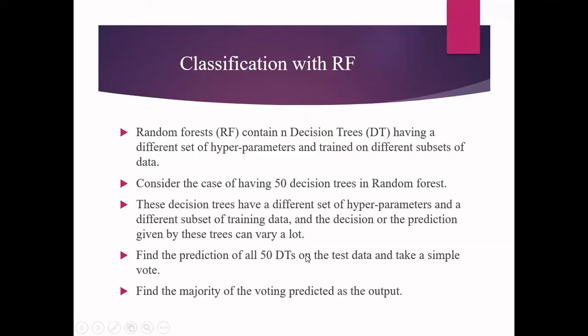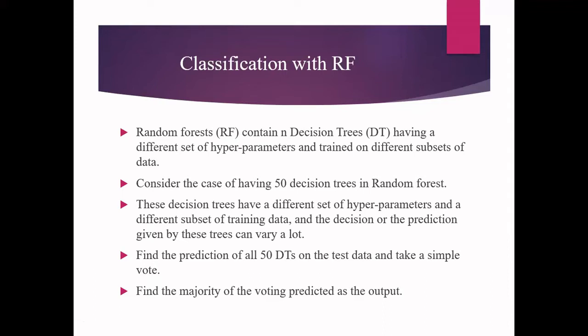Now let us see how we are going to do classification. We are going to consider a random forest which contains n decision trees, and they are going to have different sets of hyperparameters, and every tree is trained on a different subset of data. We will see all these things in the later slides. So now I'm going to consider that I have 50 decision trees in the random forest. It can be set by the user during the design of the algorithm.